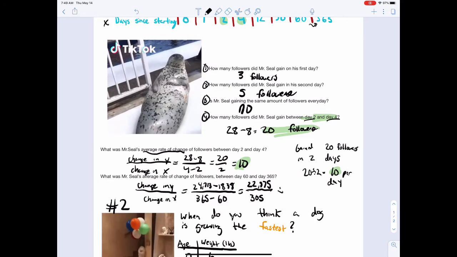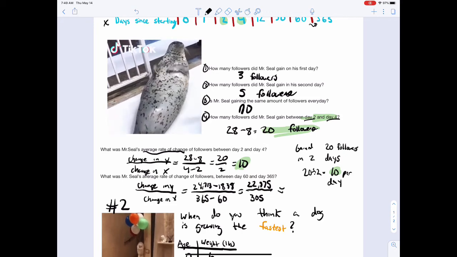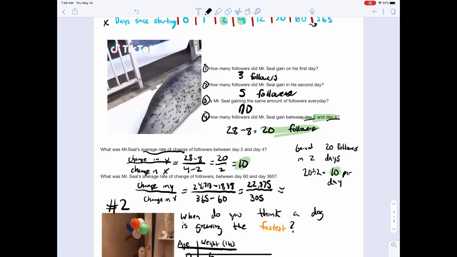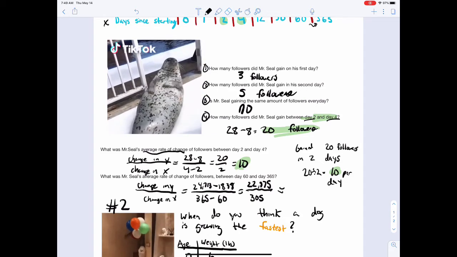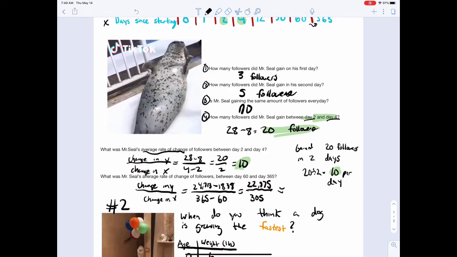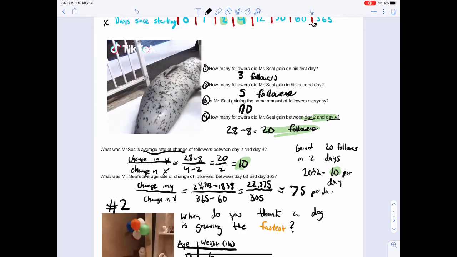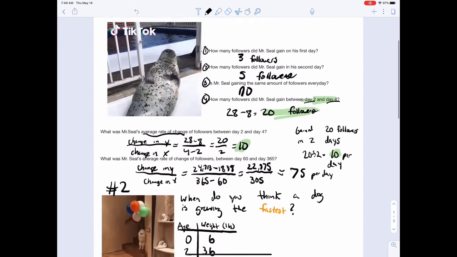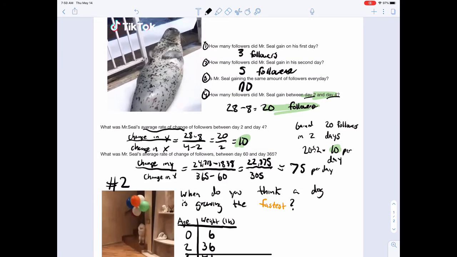So to figure out how much he was gaining per day during that span, do you think it would be more than 10 per day or less? As he gets more popular, he's probably going to be gaining more per day. Let's see. So if we divide that, yeah, we get 75 per day. So in the later part of the year, he was gaining 75 followers per day, which is a lot.